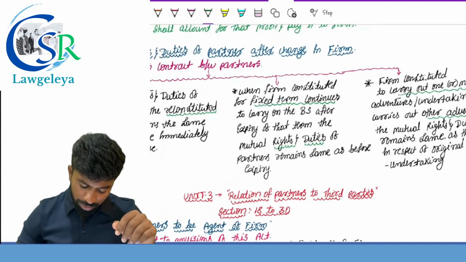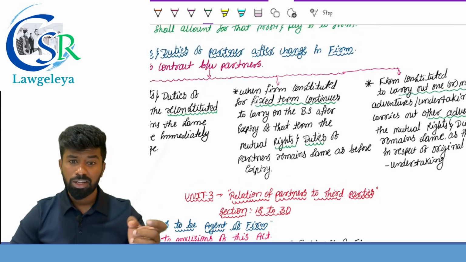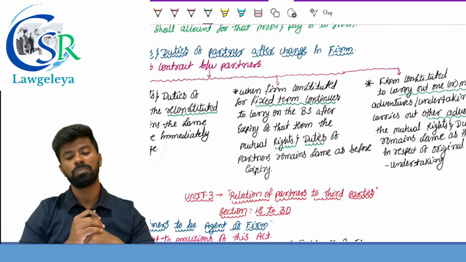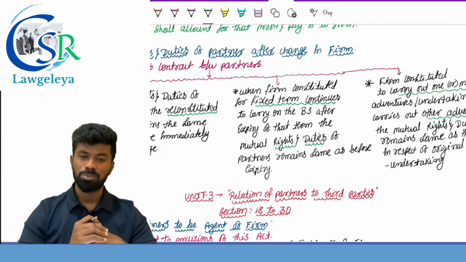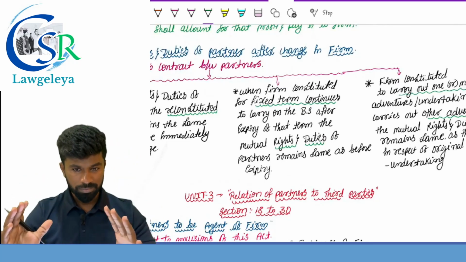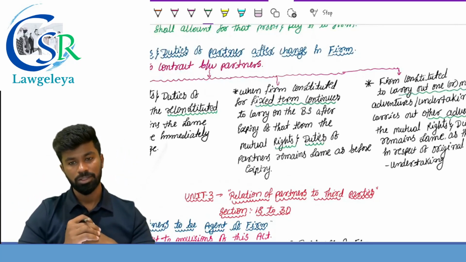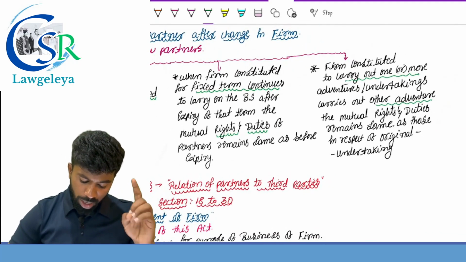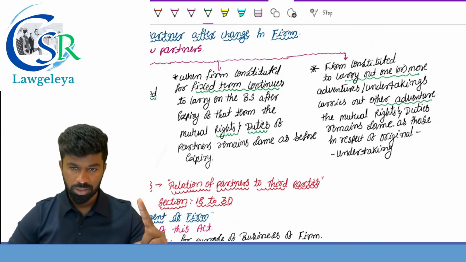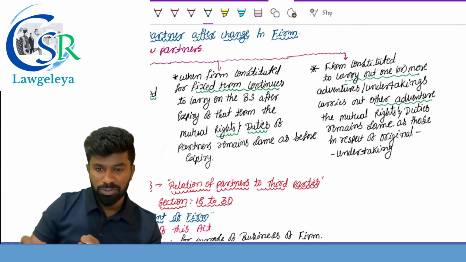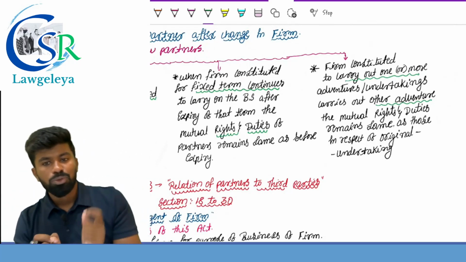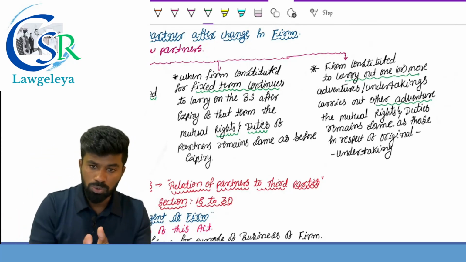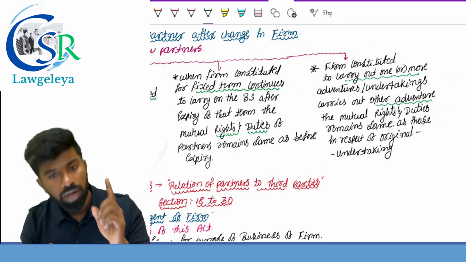Next one, where the firm is formed for a fixed term and continues to carry on the business even after the expiry of that particular term, the mutual rights and duties of the partners remain what? Same as they were before the expiry. And the last one, if the firm is formed to carry out one or more adventures or undertakings, and if it carries out any other adventure or undertaking, the mutual rights and duties of the partners remain the same as those in respect of the original undertaking.